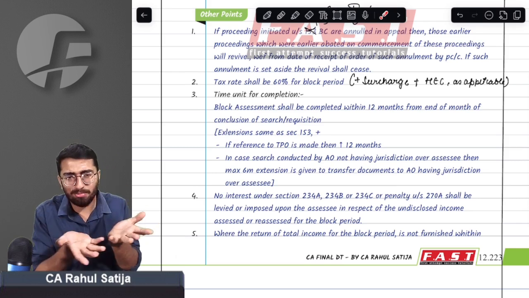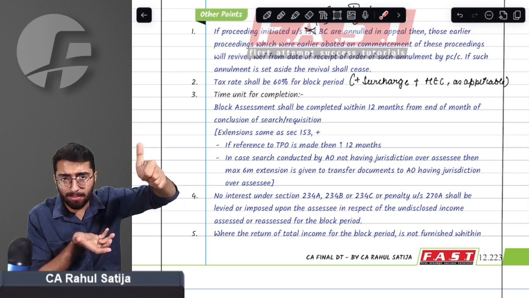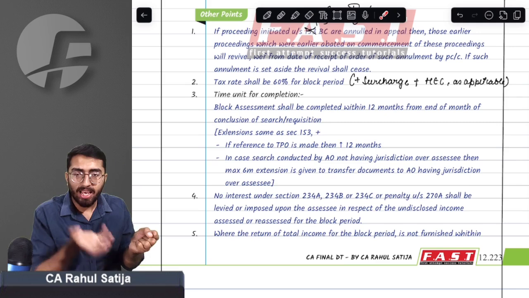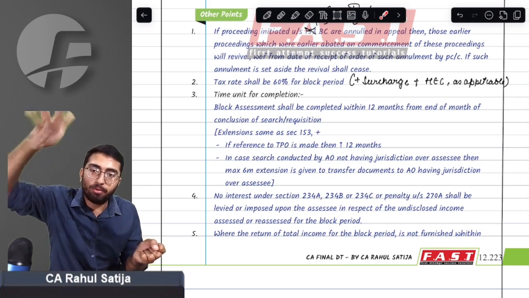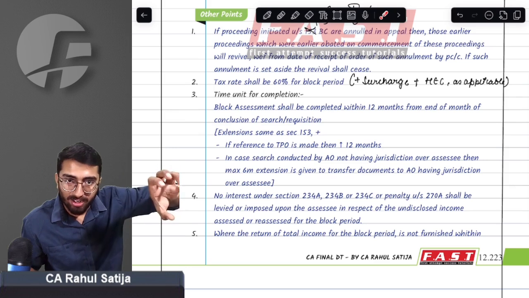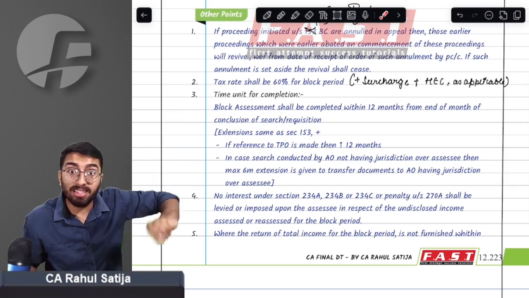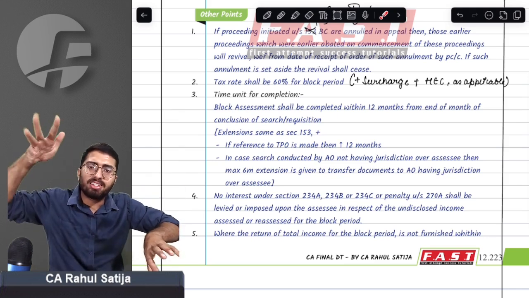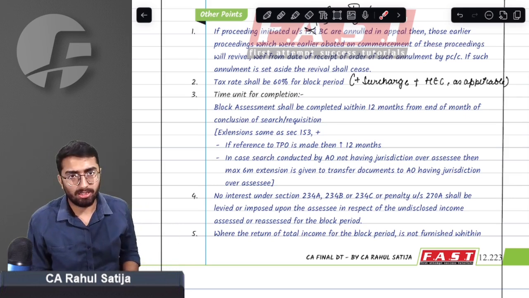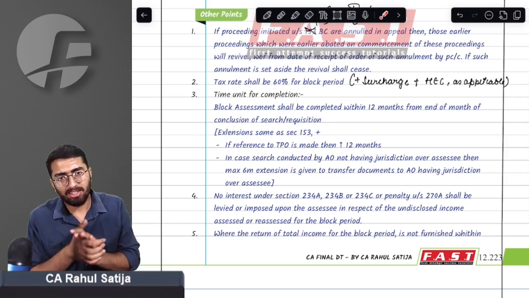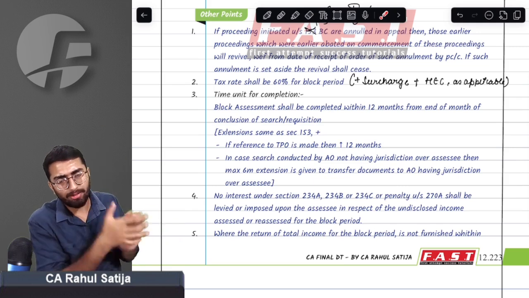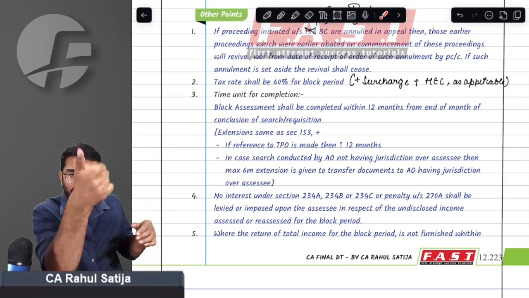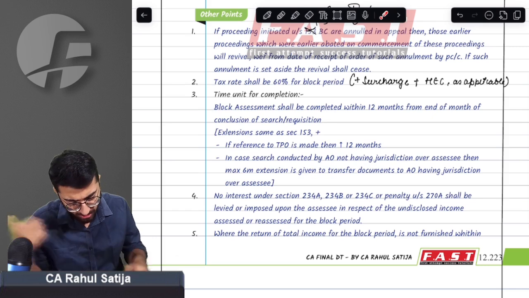What do you understand simply now? Whenever such an assessment order is set aside or annulled in appeal, the earlier abated provisions shall revive. But if such an annulled assessment is again revived at ITAT or High Court, then whatever revived provisions there were will again abate. Ultimately, either you have to suffer the search assessment. If the search assessment is set aside, the previous assessments will continue. If the assessment is again revived, the previous assessments will again abate. This process will continue.